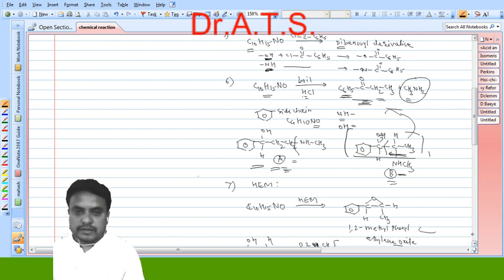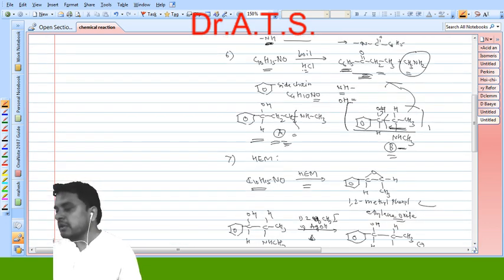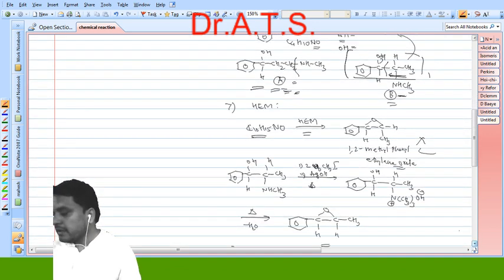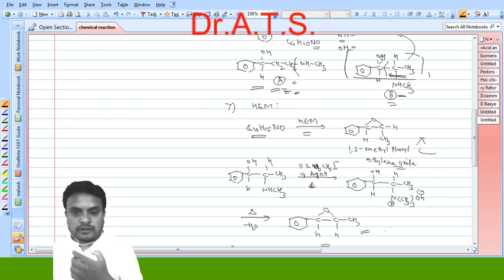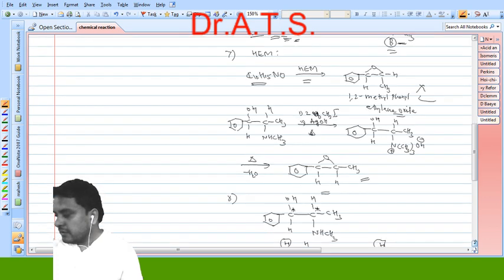Now Hofmann exhaustive methylation. This Hofmann exhaustive methylation is the technique which gives the nature and number of nitrogen atoms in the alkaloid. If we carry out Hofmann exhaustive methylation of ephedrine, we get 1,2-methyl-phenyl-ethylene oxide as the product. By considering structure A, this type of product is not possible. But by considering structure B, if we carry out its Hofmann exhaustive methylation, we get this 1,2-methyl-phenyl-ethylene oxide as the product, which is obtained by carrying out the Hofmann exhaustive methylation of ephedrine.